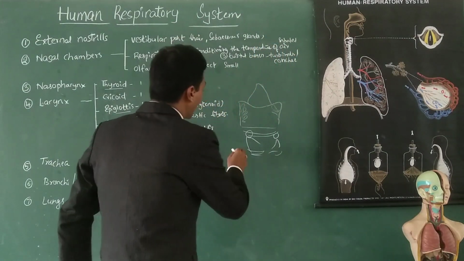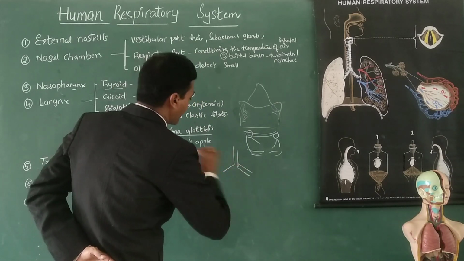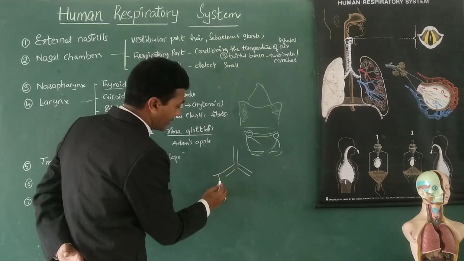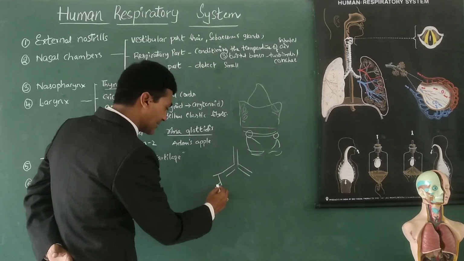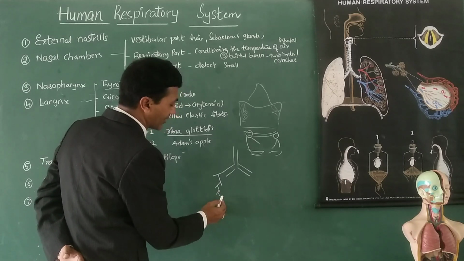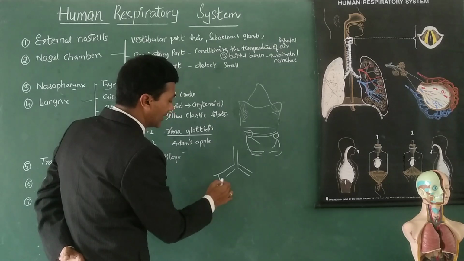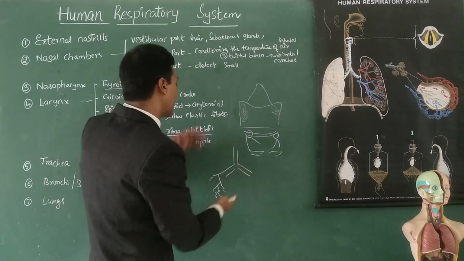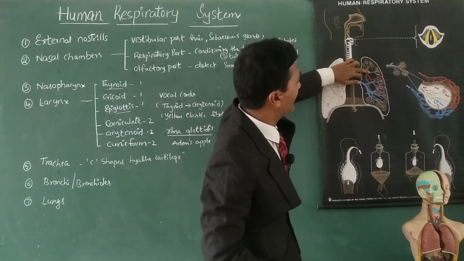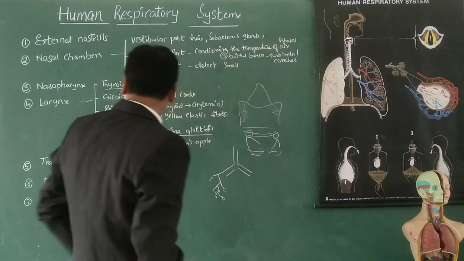So it looks like, for example, this is the trachea. The trachea divides into two major primary bronchi. Then secondary bronchi, tertiary bronchi, right? And from tertiary bronchi, primary bronchioles, secondary bronchioles, tertiary bronchioles. And these open into the alveolar duct and alveoli. So it looks like an inverted tree-like structure. Now you can see here, each divides into primary, primary divides into secondary, secondary divides into tertiary. So this is regarding bronchi and bronchioles.